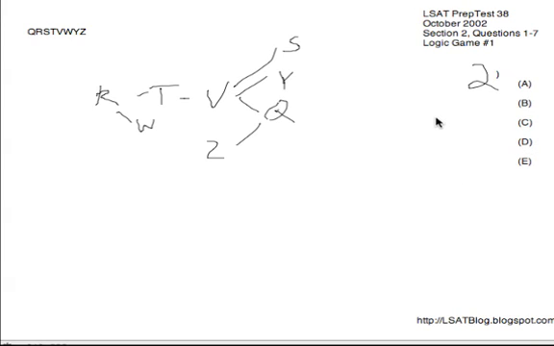Next, number 2, general could be true question. Just run through the choices using the main diagram. Could Y be second? No, because Y has to have at least V, T, and R before it. For that reason, A is gone.